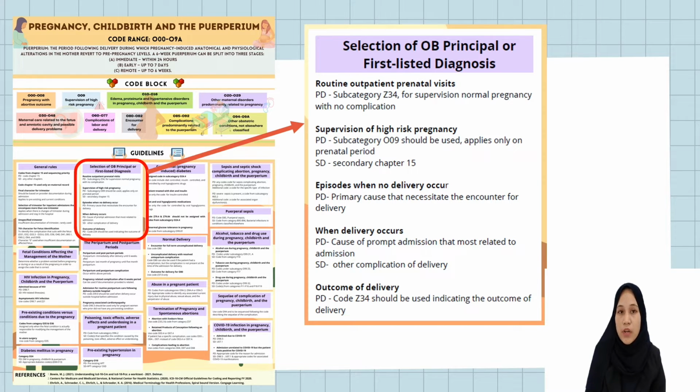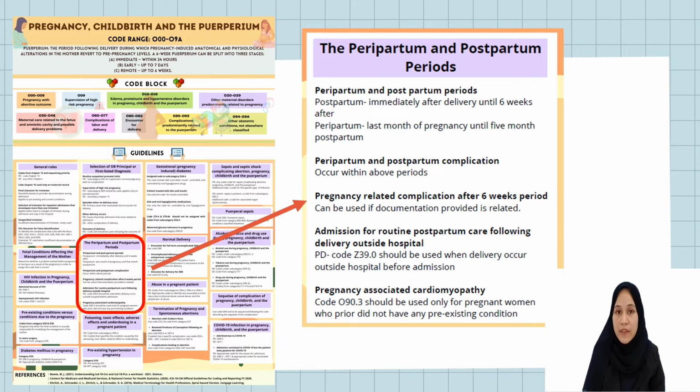Code Z34 is used for the outcome of delivery. The postpartum period is immediately after delivery until 6 weeks after, while the peripartum period is the last month of pregnancy until 5 months postpartum.